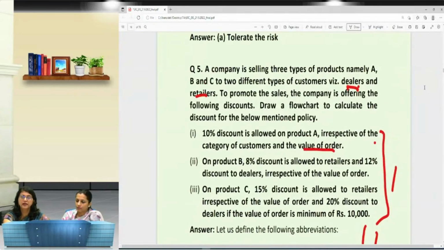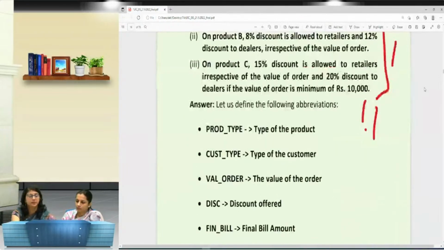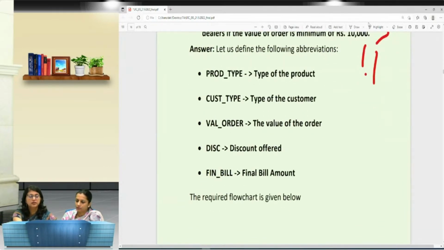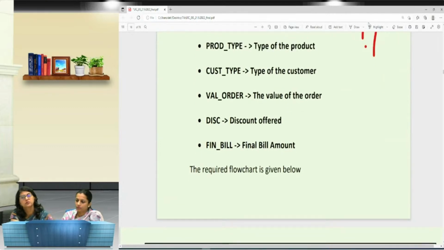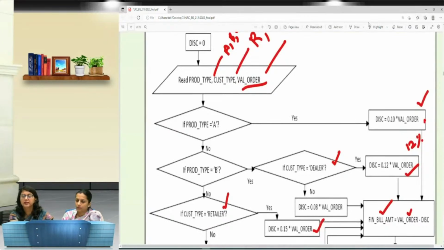But if you start drawing on your own, you will be able to understand and appreciate that it's not very tough to draw a flowchart. Yes, abbreviations you can define on your own. Some may define it as P_T, somebody may define customer type as C_T. So that's not a common criterion. You can define your own abbreviations, but you have to mention what each abbreviation signifies. And then you need to use those abbreviations and the correct symbols.